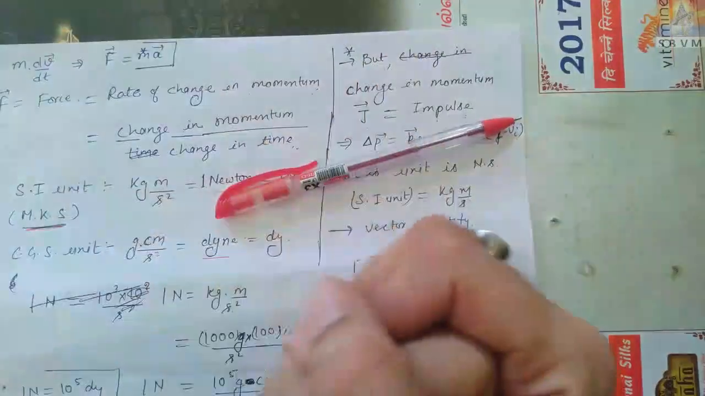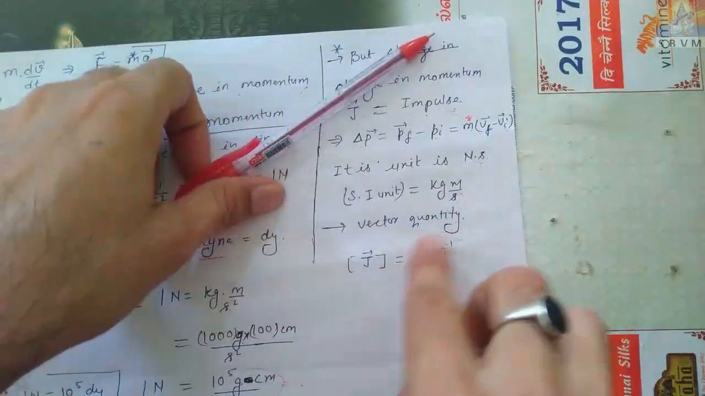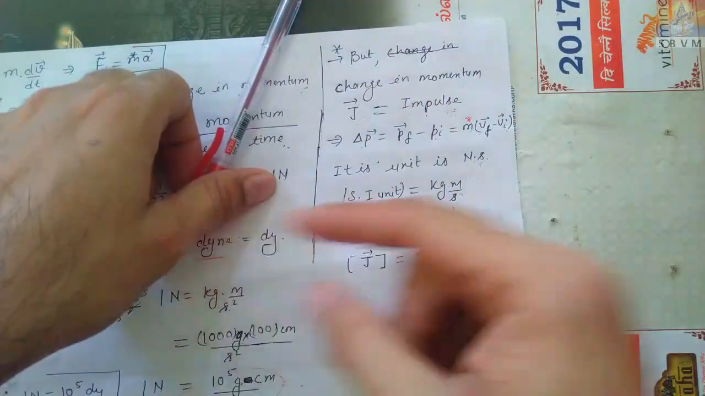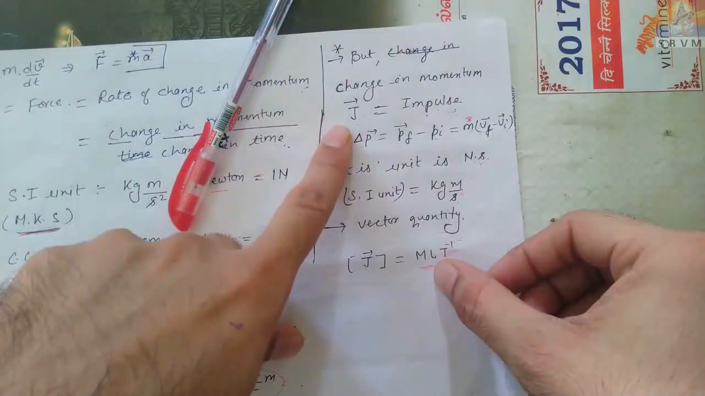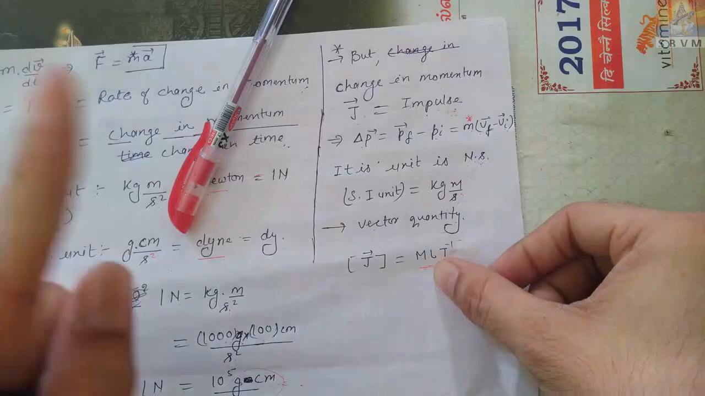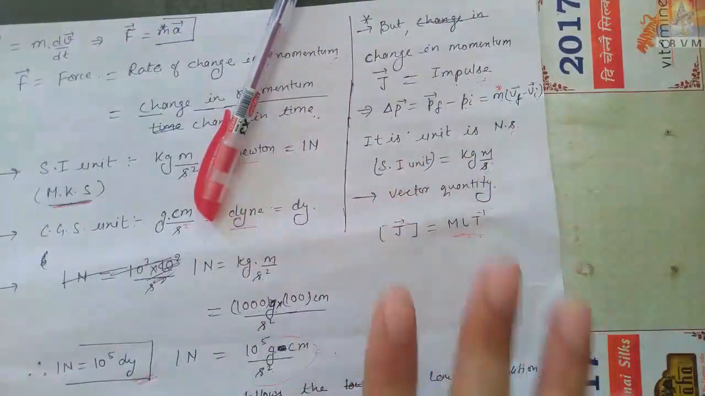So here we drew one conclusion: whenever the dimension is the same, that doesn't mean that the quantities will be the same. Momentum as well as impulse have the same dimension, but they are not the same quantity. They are different. Okay, good.